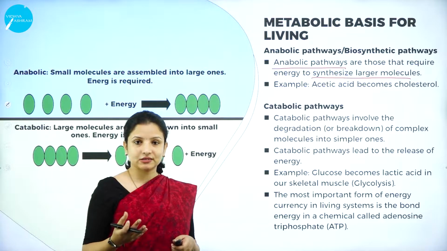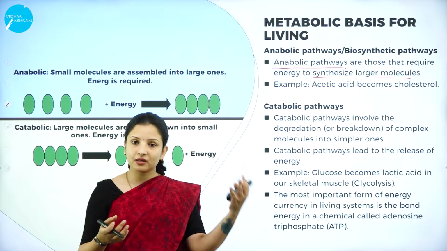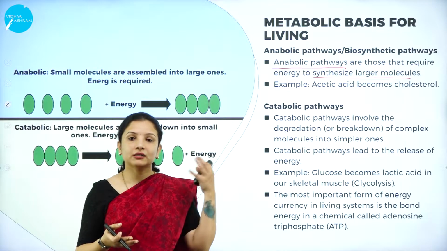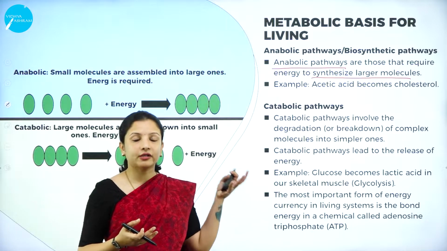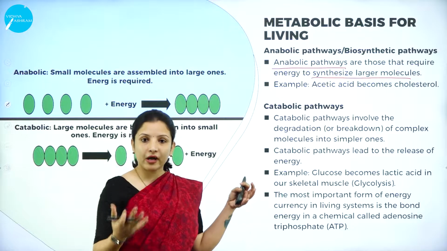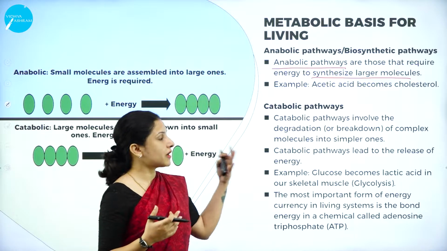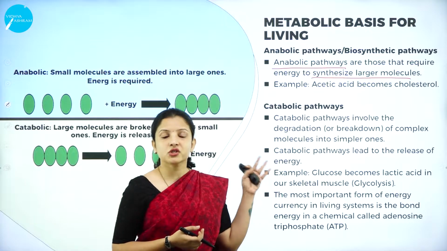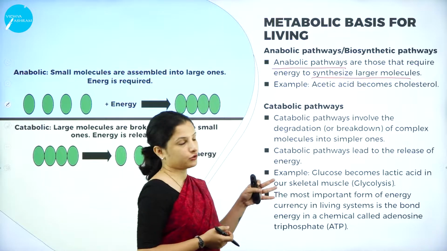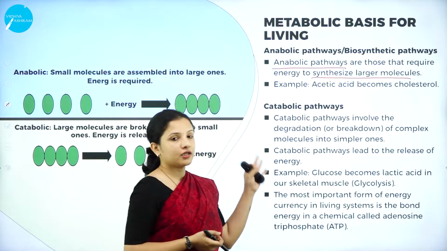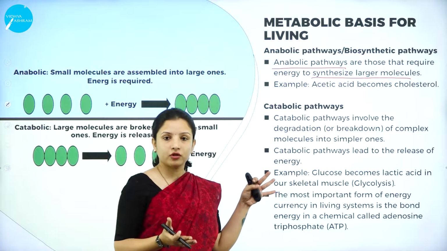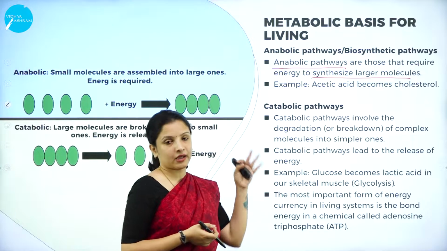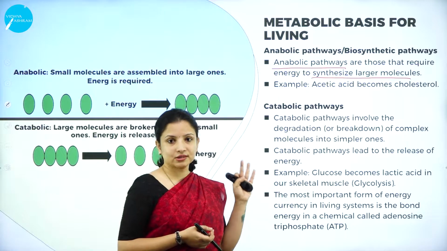For any reaction to occur, be it in a plant or a human being, a certain amount of energy is needed, and if a large biomacromolecule has to be synthesized, the requirement of energy is even more. Such pathways are called anabolic pathways, also called biosynthetic pathways.